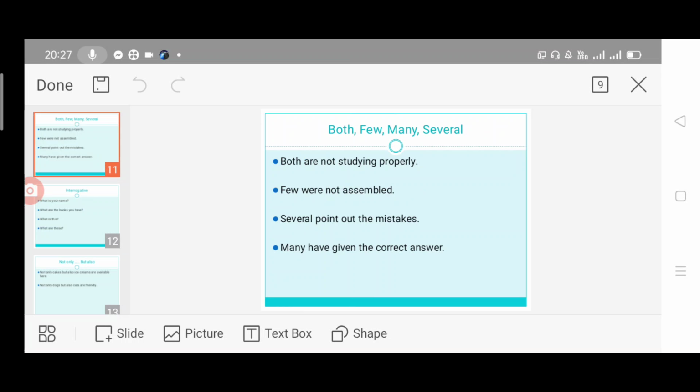So few were not assembled. Several point out the mistakes. Many have given the correct answer. So both, few, many, several will take only plural forms.